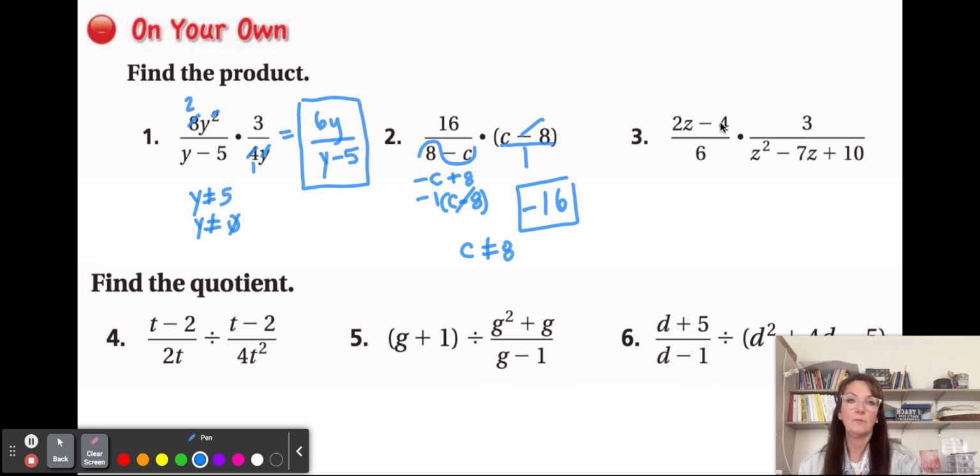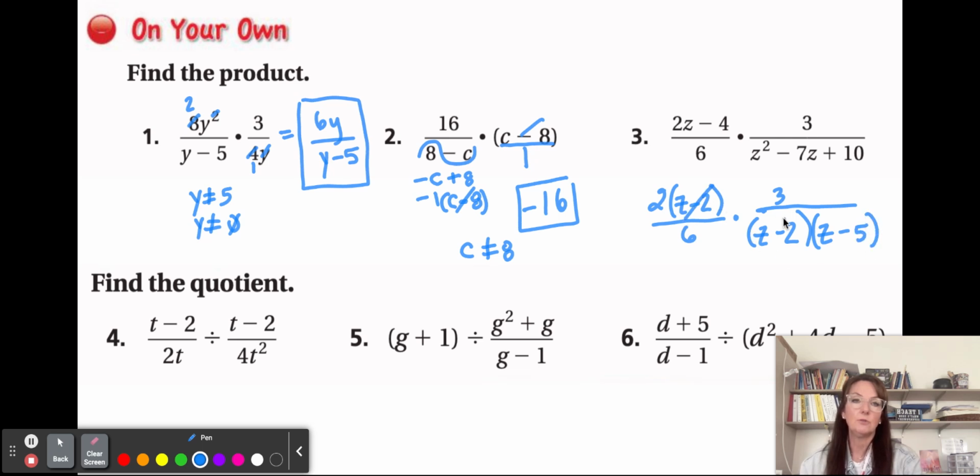So we have this, and then we can factor out a 2 here. So I'll rewrite this one as 2 times z minus 2 over 6 times 3 over, and then we have our z minus 2 and z minus 5.